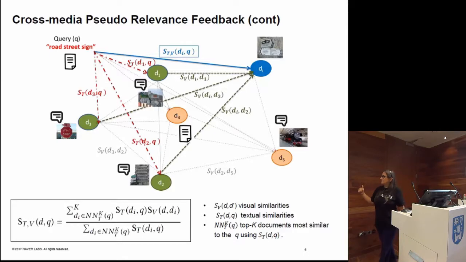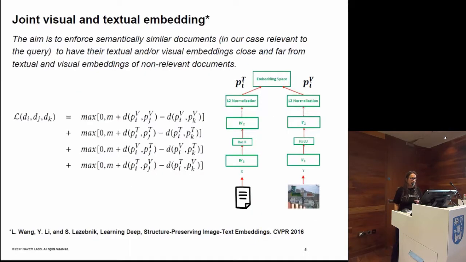As I said, we also wanted to test some more complex, newer methods. Therefore, we implemented a simple network which takes as input some textual features and some visual representations, and tries to embed these features in a common space. There are some methods out there for that.